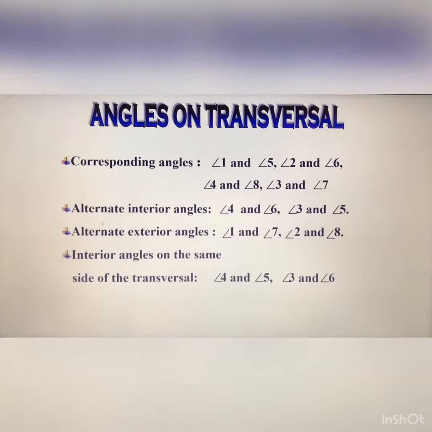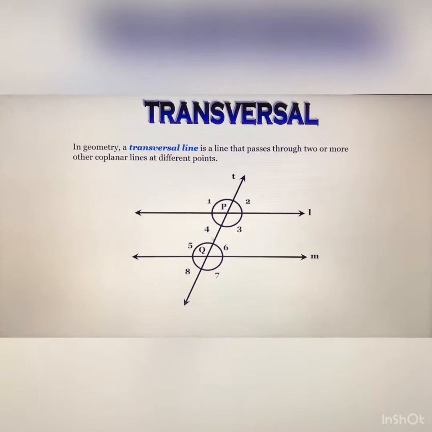After that, the alternate interior angles, 4 and 6, 3 and 5. Once again, you can see that these are alternate angles 4 and 6. These are alternate interior angles, meaning they make the alphabet letter Z. In that case, two angles are formed, and these are alternate interior angles.